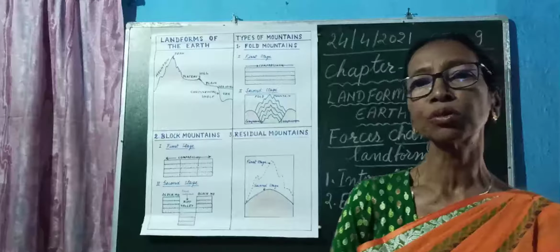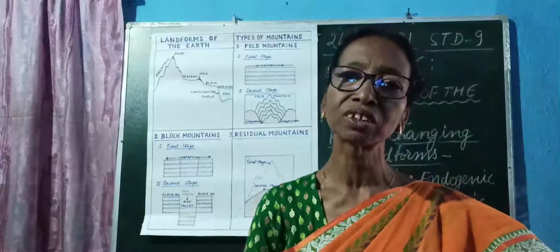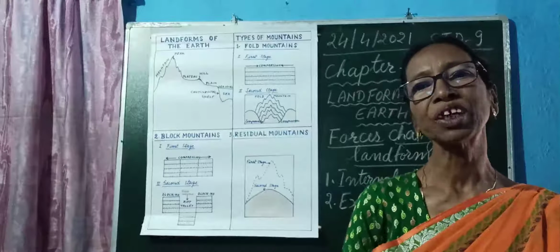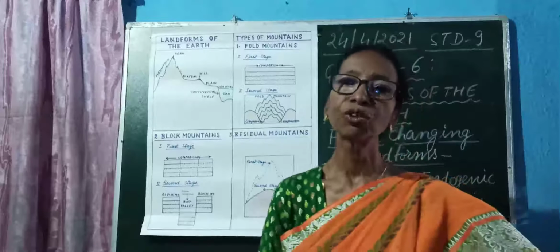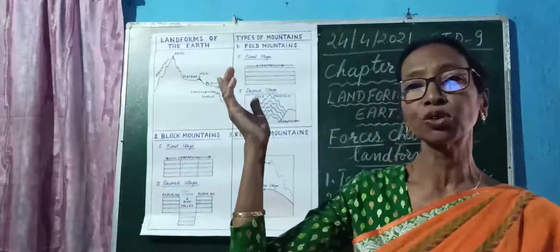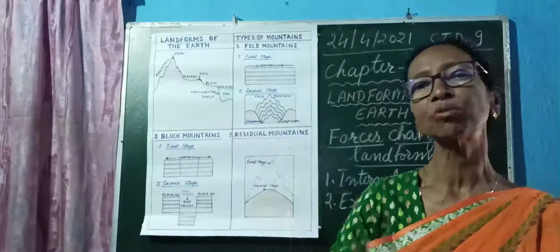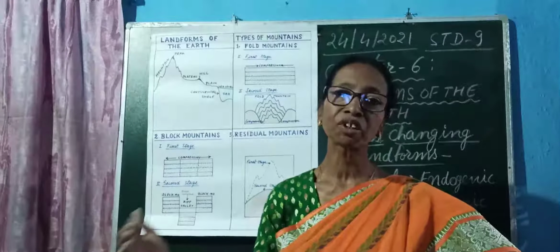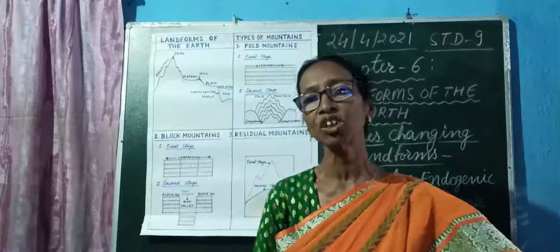All these are examples of fold mountains. But their periods of formation were different. Some were formed many million years ago in the Caledonian and Hercynian periods, and some were formed recently, about 30 to 50 million years ago.